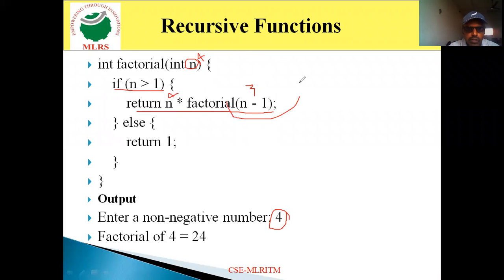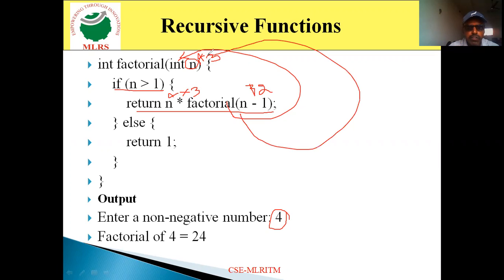Again, it is a function call. So again, it executes the same statements. But this time, n value is 3. So now again, n is greater than 1. 3 is greater than 1. True. So again, n into factorial of n minus 1. That is n value is 3. So 3 into factorial of n minus 1. So 3 minus 1, 2. Factorial of 2. Again, it is a function call.